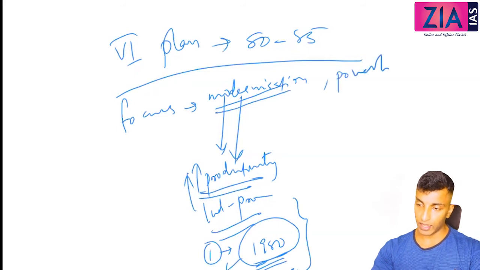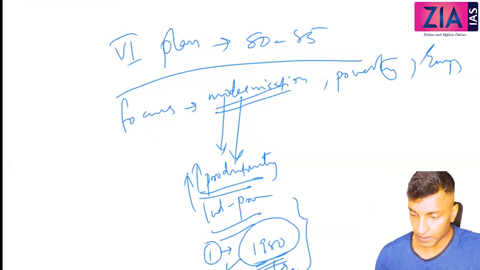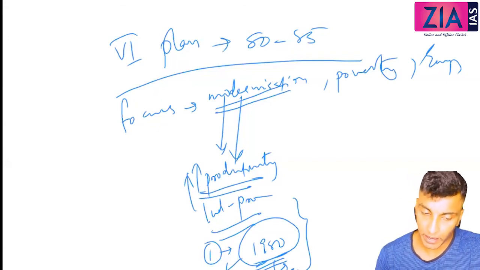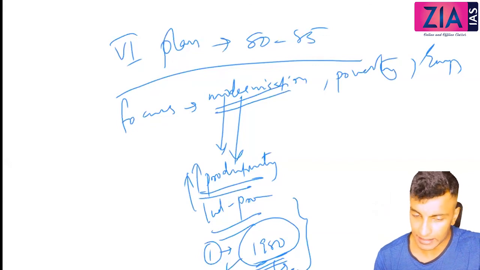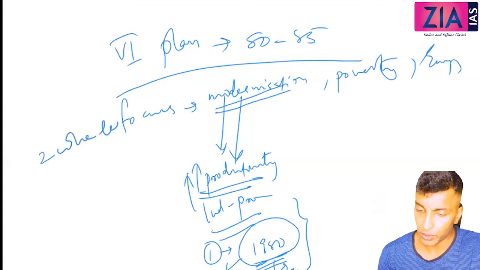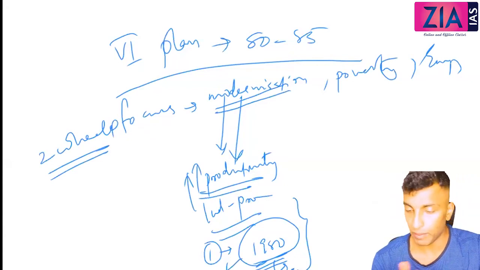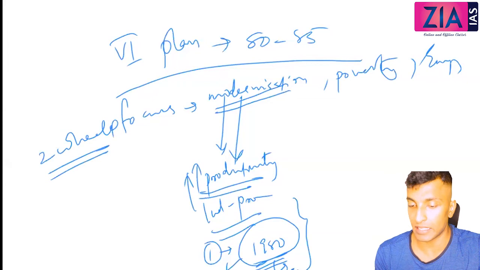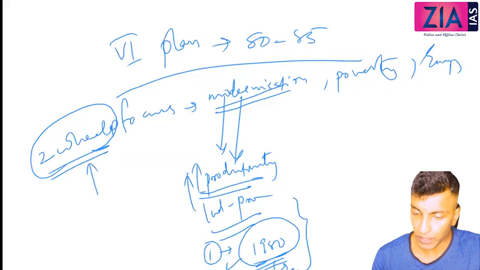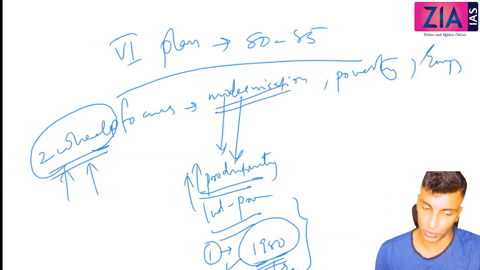Then poverty alleviation. Then employment generation. So here the industrial policy statement and the licensing norms were relaxed, like broadbanding, right? Broadbanding means there is no need to take multiple licenses for the same company. Let's suppose you have a license for two-wheelers, there is no need to take a license for scooter and motorcycle, or the normal cycle. That is what you mean by broadbanding. We will discuss this in detail. If you have a license for two-wheelers, you can manufacture scooter as well as motorcycle, gear and gearless also.